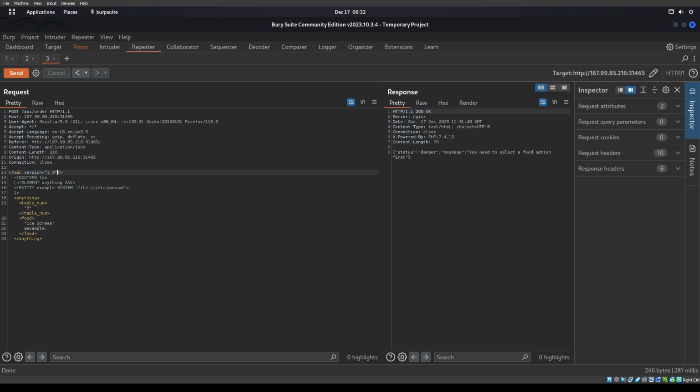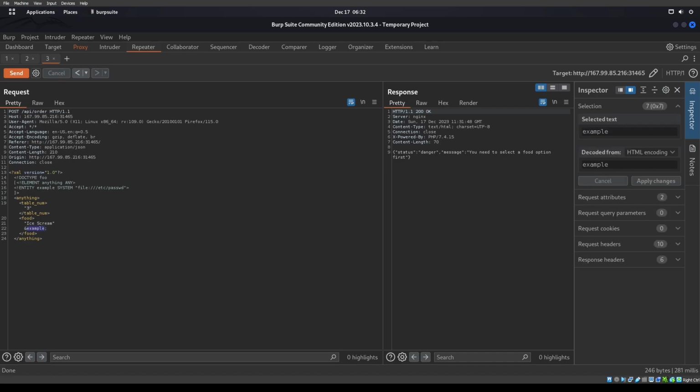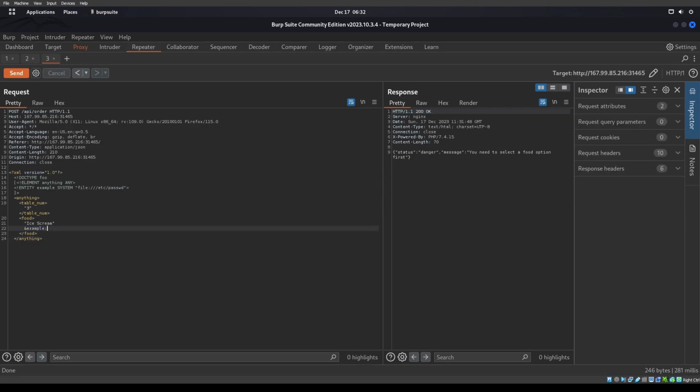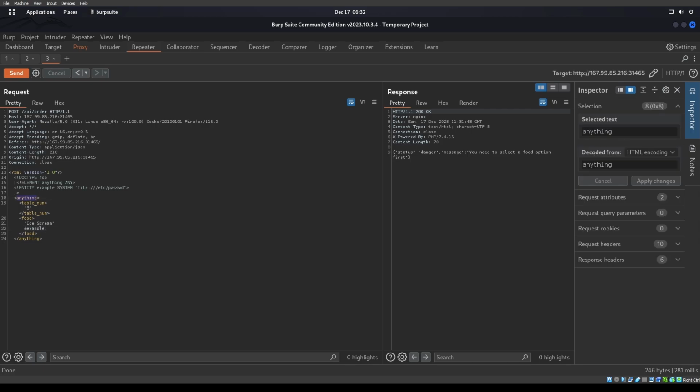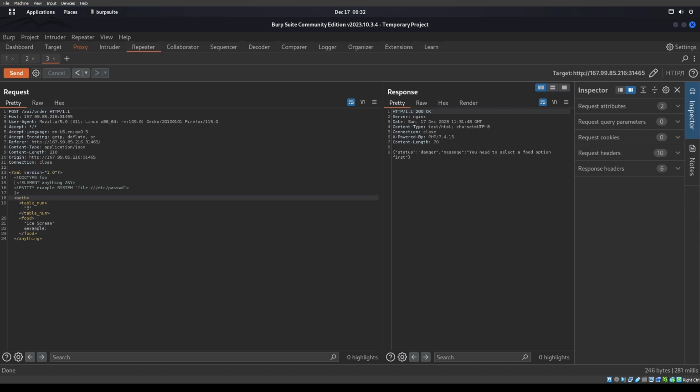And the example system is going to be the file. That's your password. That should be every single thing right there. I wonder if we can do both. That should be everything that we need, right there. That should be it. I don't know what else we possibly need for this to actually work.